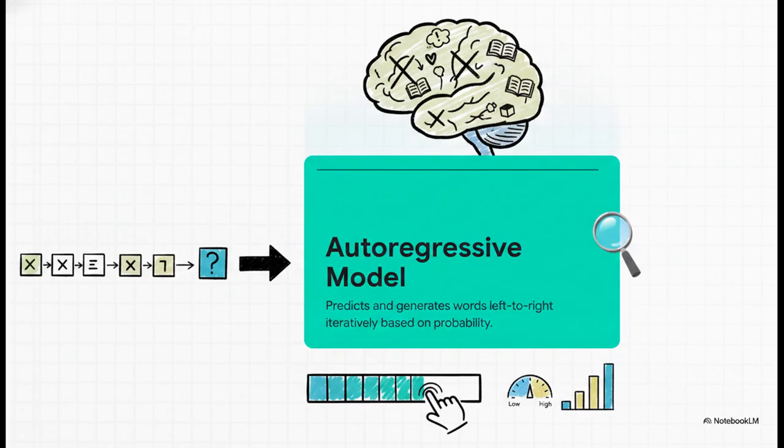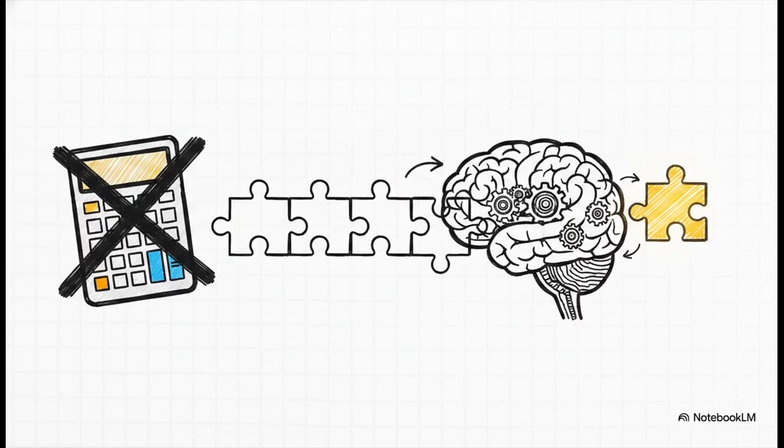They read a sequence of words, guess the next token, and repeat. That's the whole shebang. Let's look at a super concrete example. Say we give the model this simple prefix: "The square root of 4 is blank." Now, it doesn't whip out a calculator to do the math. Instead, it uses all that rich contextual processing it learned from reading a massive amount of text, and it just fills in the blank with a 2. Why? Because it has seen similar sentence structures enough times to know, statistically, what word usually comes next.